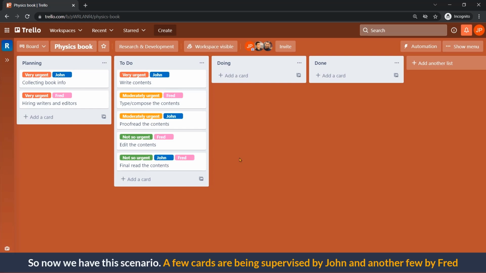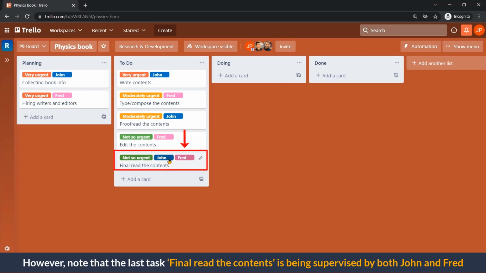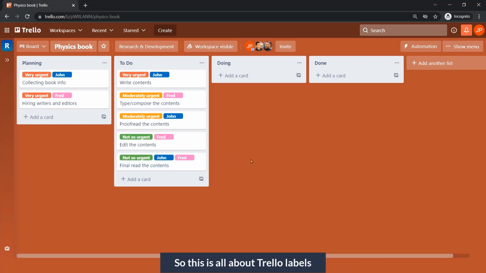So now we have the scenario. A few cards are being supervised by John and another few by Fred. However, note that the last task, final read the content, is being supervised by both John and Fred. So, this is all about Trello labels.